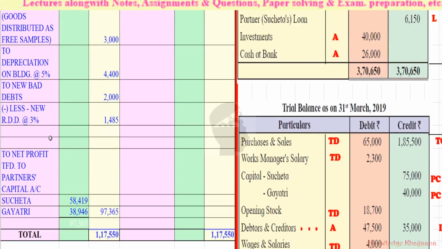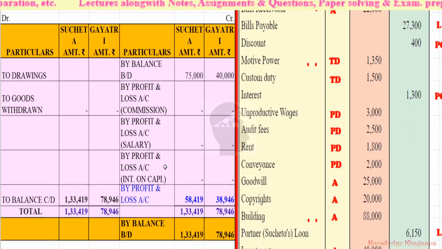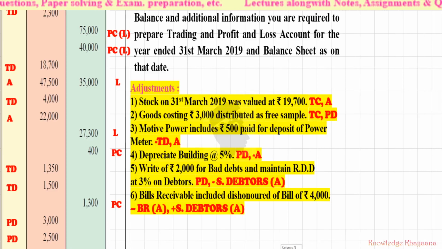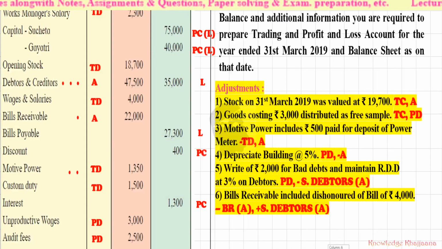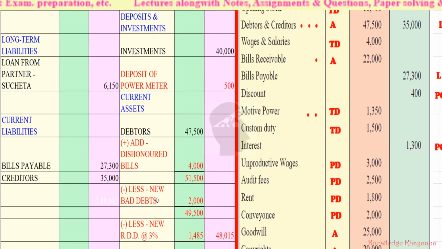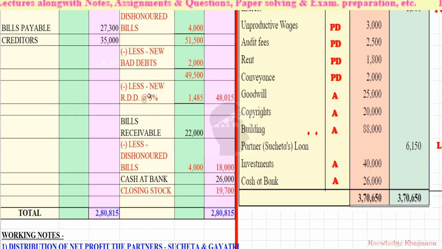Okay, actually those should be added to the formula to the bad debts, but bad debts are not here, so we simply record it to the profit and loss account debit side as new bad debts amounting to rupees 2,000. Okay, next, the second part of adjustment number 5, that is maintain RDD. See, maintain RDD at 3% on debtors. Which debtors? The debtors which remain after doing all the adjustments. Okay, because percentage RDD calculation is done after doing all the adjustments on the debtors.